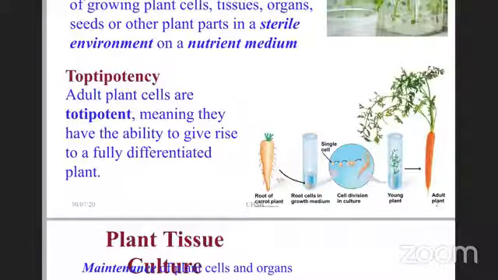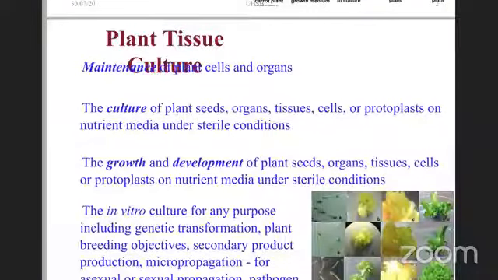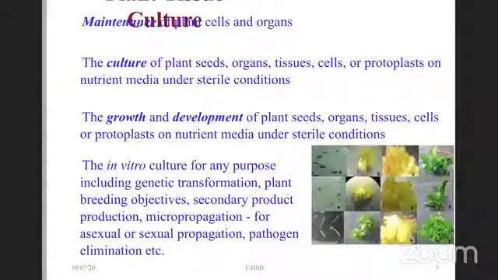This is fundamentally responsible for a plant to respond in vitro. Now, plant tissue culture, basically, it's the maintenance of cells and organs of the plant, right? But when you are culturing a seed, organ, tissue, cell, protoplast, or any other part in the sterile condition, two things that generally happen outside also happen in vitro.